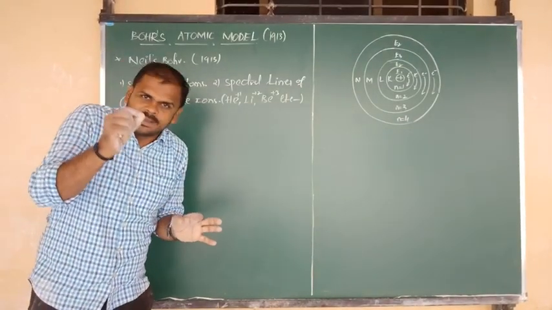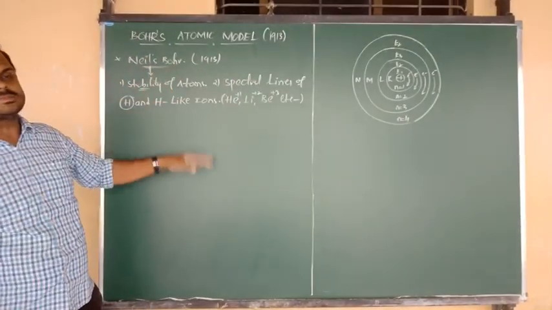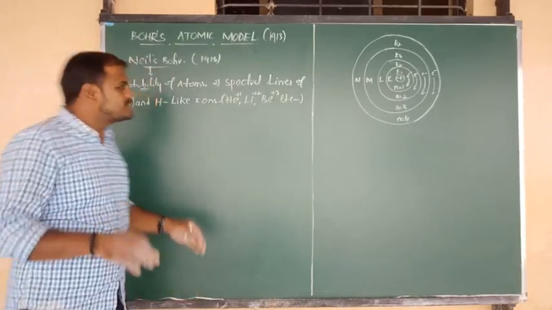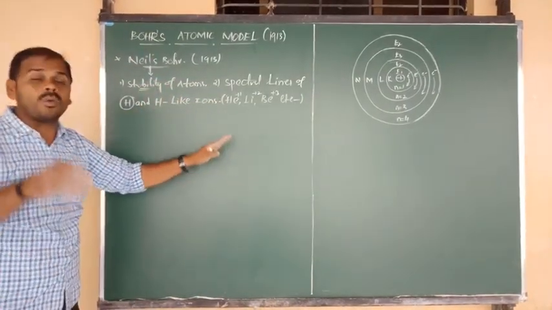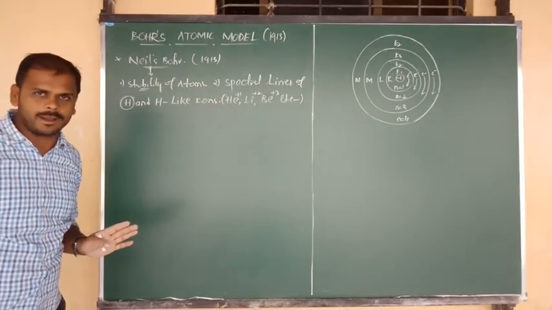That is the main purpose of Bohr's atomic model, and we have learned it clearly.